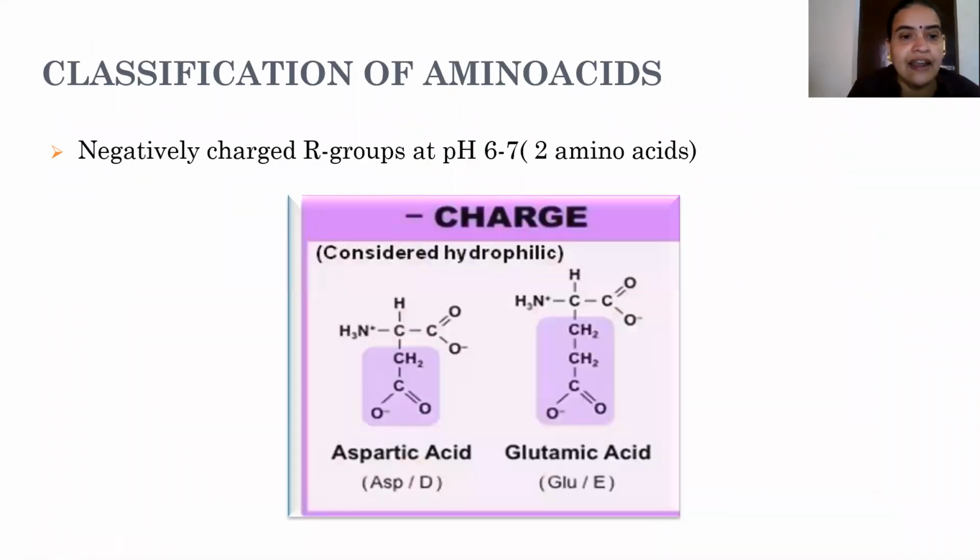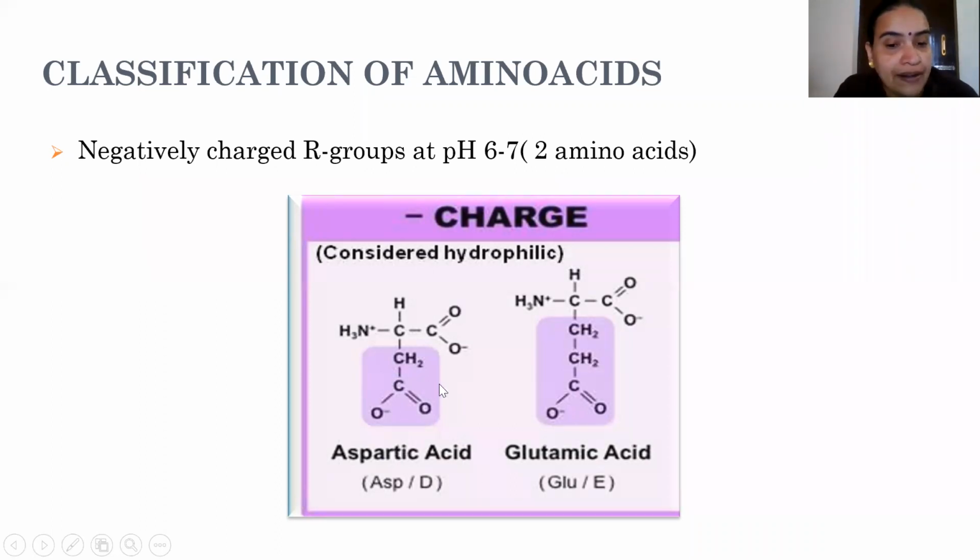Now coming to the third class, negatively charged R group. Again, it is polar but negatively charged, at a pH range of 6 to 7. Here we have 2 amino acids. Negatively charged means the negative charge will be there in a carboxylate group. It will not be the amino acid's own carboxylate group; it will be the carboxylate group in the R group. In the R group, there will be a group with a negative charge.